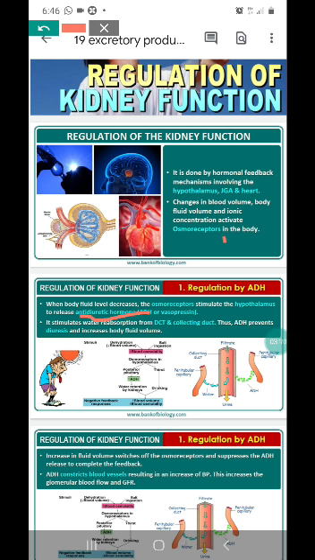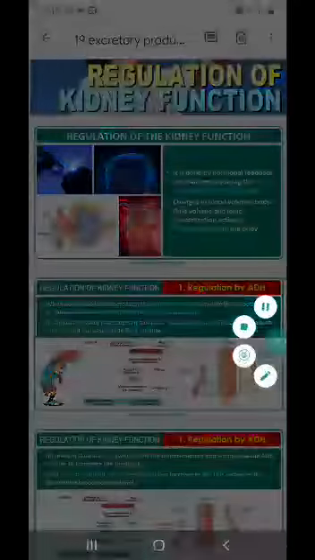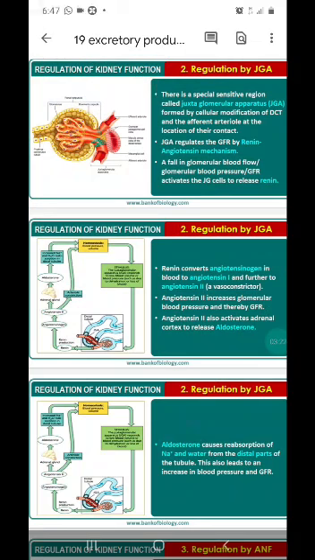The second mechanism is by JGA. Now what is this JGA? It is the juxtaglomerular apparatus. What is this juxtaglomerular apparatus?